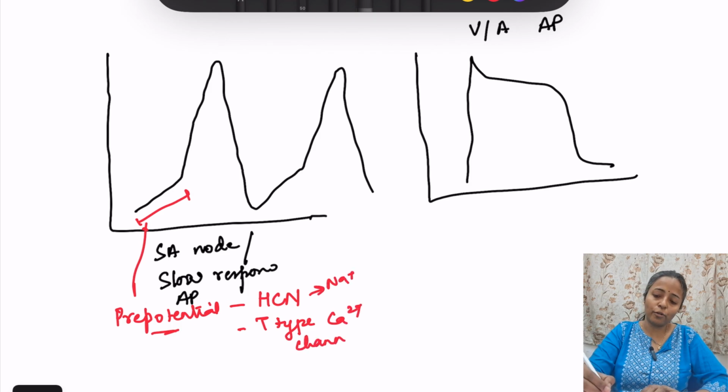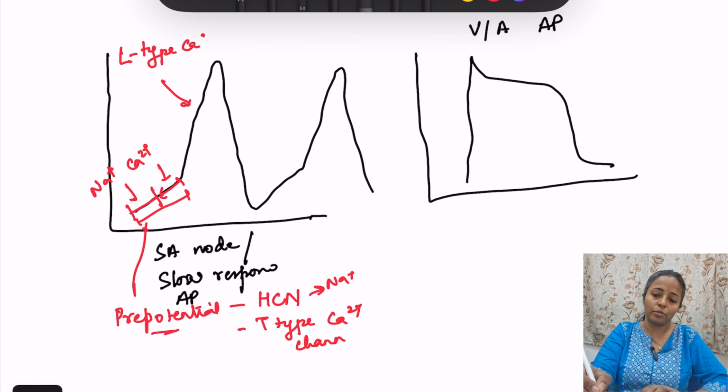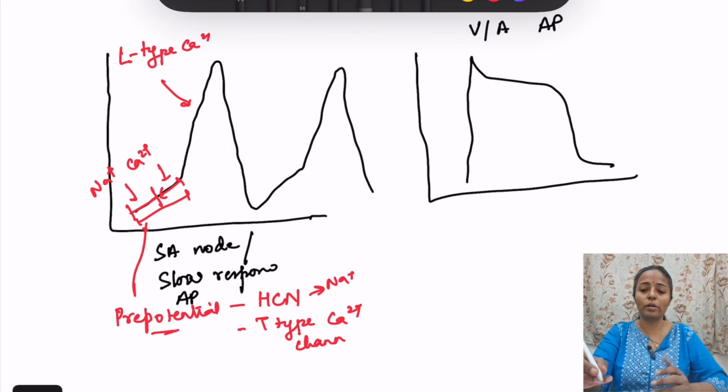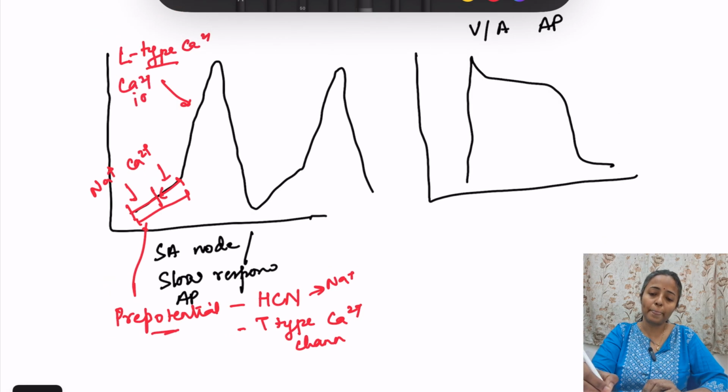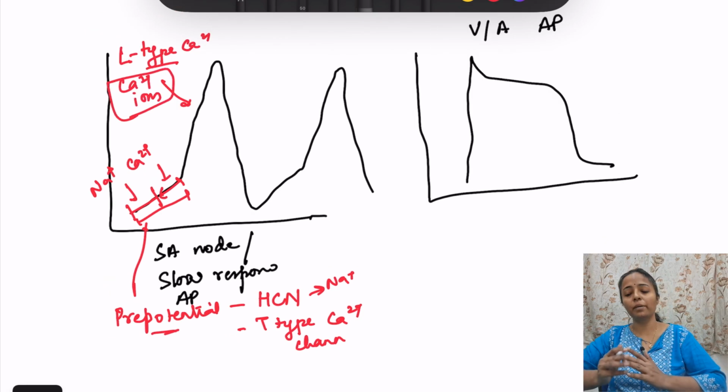So first part of this phase is due to the entry of sodium, and second part of this phase is due to the entry of calcium ions. Then this part is due to L-type calcium channels. तो ये phase of depolarization जो है L-type calcium channel की वजह से है, और इसमें again there is entry of calcium ions. Important to remember. ठीक है.